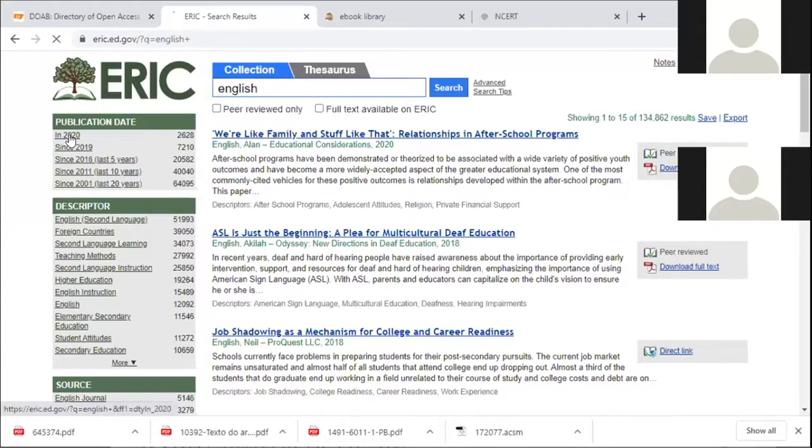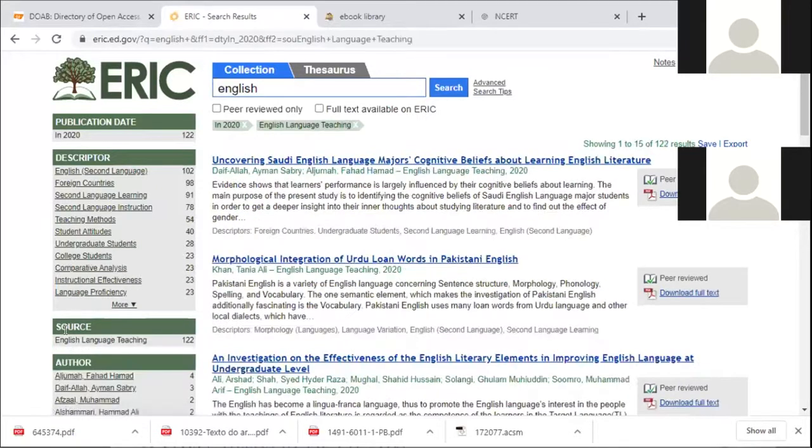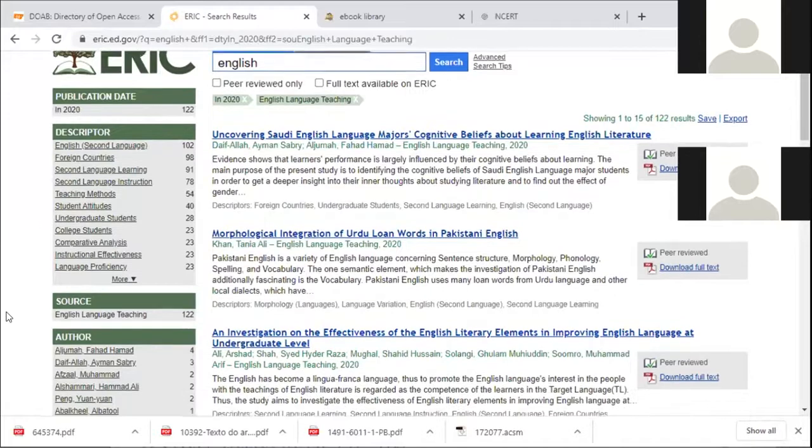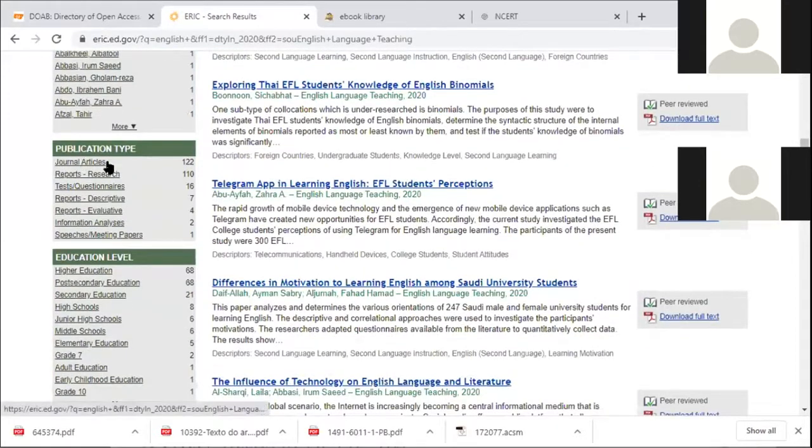in the year 2020, you can refine by 2020. You can then access by the source. If you want to see by English language teaching source, you can refine your search. You can refine by author, by publication type. See, there are 122 journal articles related to English keyword, research reports, then reports, descriptive research reports, then speeches.